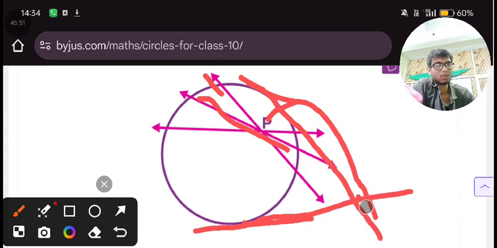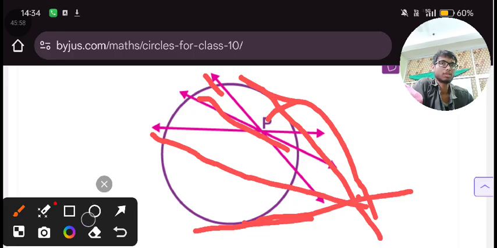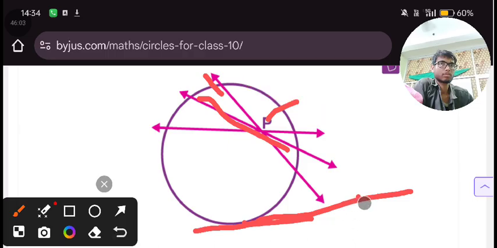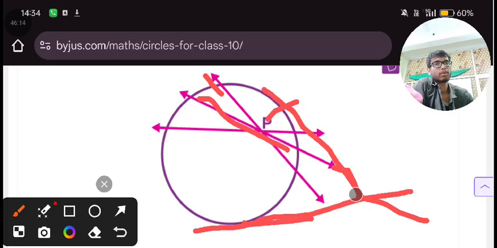If you try a third, then it will give you a secant. So it will only give you two tangent lines, one or two times.